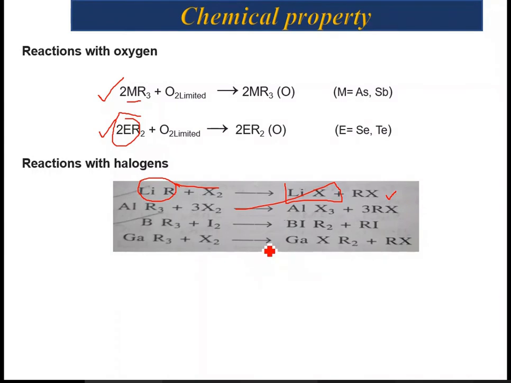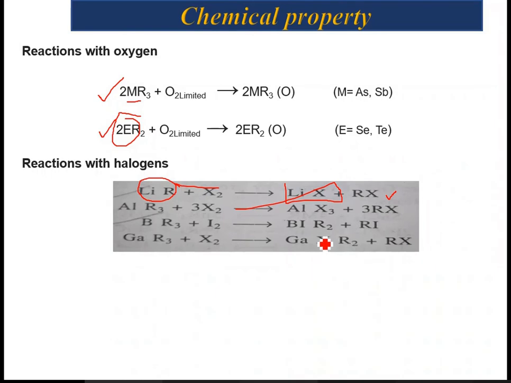I have pasted the four reactions of different groups: lithium, aluminum, boron, and gallium. In most of these reactions, you will notice a cleavage of the metal carbon bond, even though the breaking of the metal carbon bond is basically dependent upon the electropositive character of the metal.